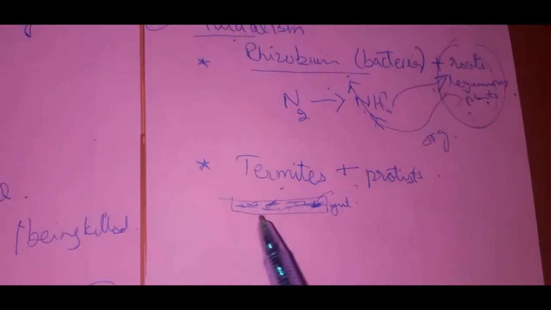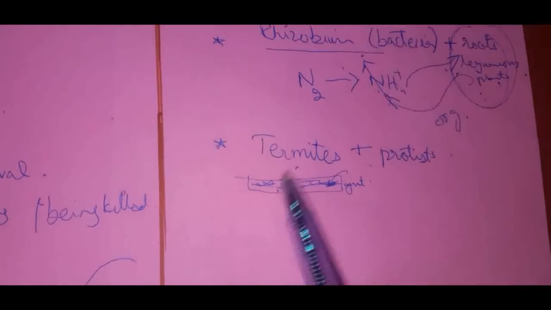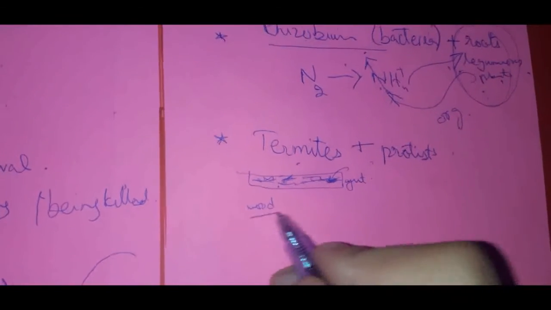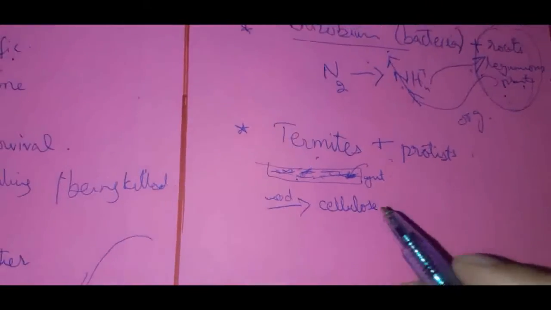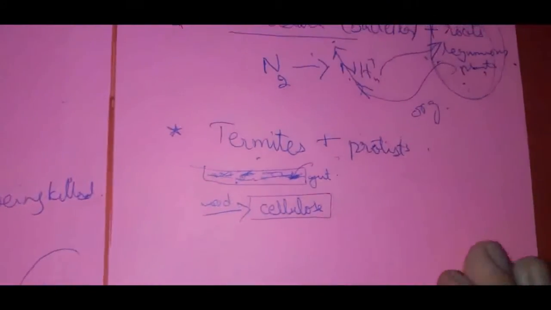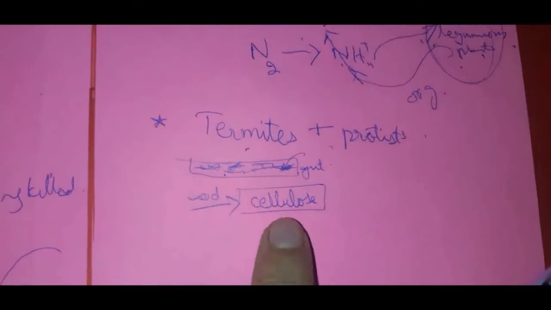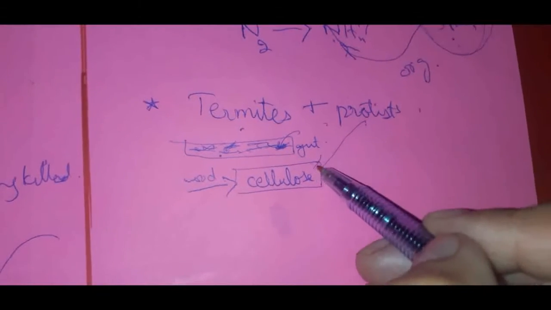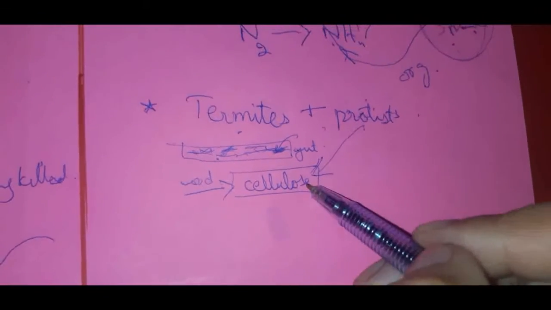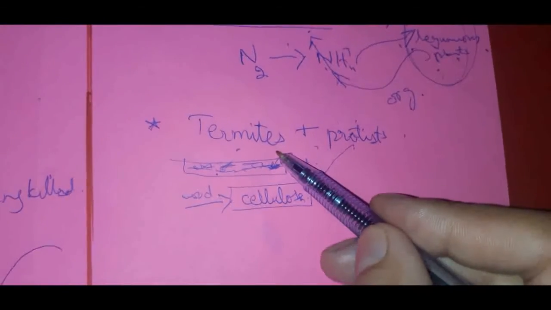So termites feed on wood. The wood has a very hard substance that is known as cellulose. Now termites are also very small organisms. Their gut isn't that advanced to digest cellulose, but they need to digest this cellulose to get energy from it. These protists digest the cellulose, and when the cellulose is digested, then the energy goes to termites.